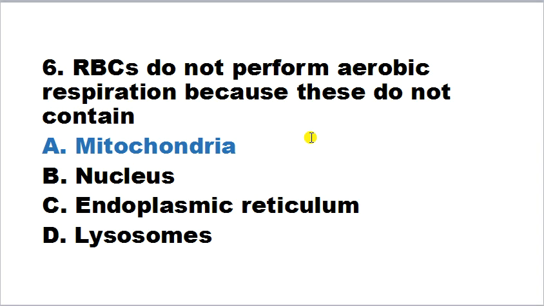That means the glucose molecule is converted into water and carbon dioxide in the presence of oxygen, and this process occurs inside the mitochondria, but RBC doesn't contain any mitochondria. So RBC doesn't perform aerobic respiration because these do not contain mitochondria. So answer A is correct here.